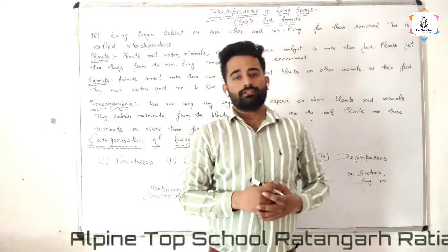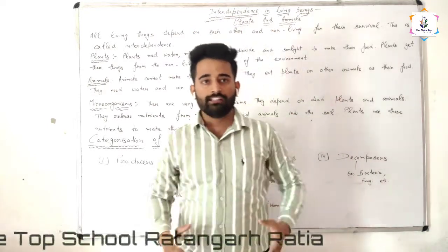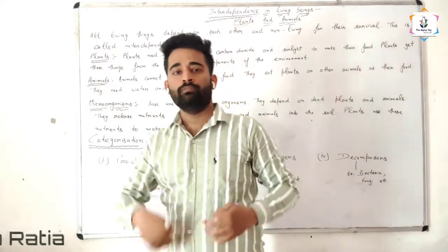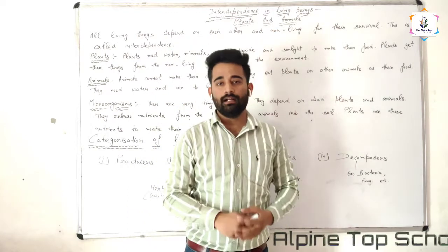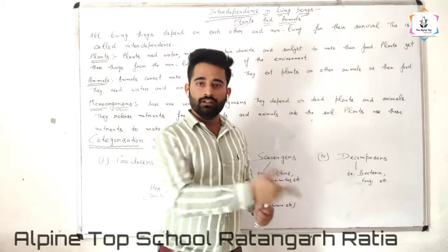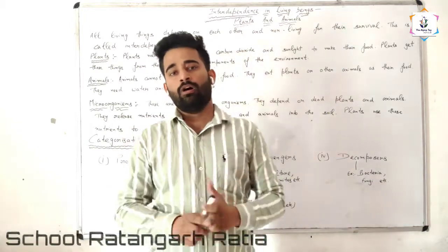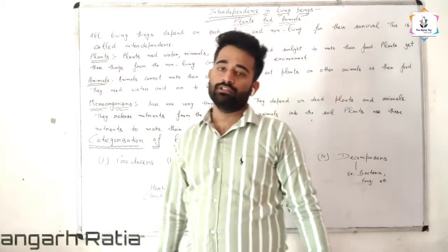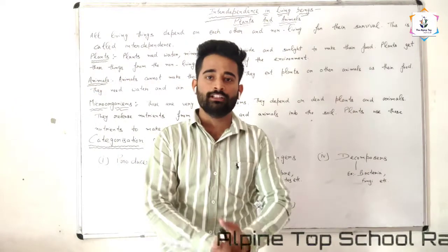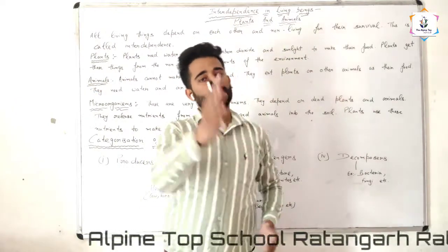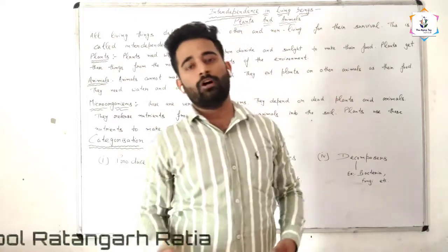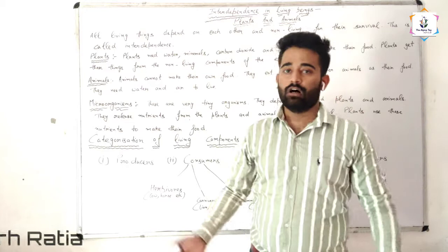First of all, producers. What are producers? The organisms that can make their own food, or have the capacity to make their own food. For example, green plants. Green plants make their own food with the help of sunlight, carbon dioxide, chlorophyll and water. These are in the category of producers. Second is consumers. What are consumers? Consumers are the organisms that depend on other organisms for their food. Consumers are the animals, or organisms that cannot make their own food.